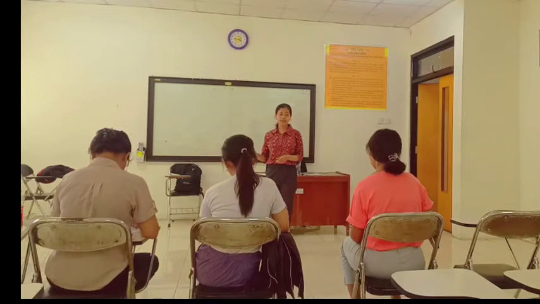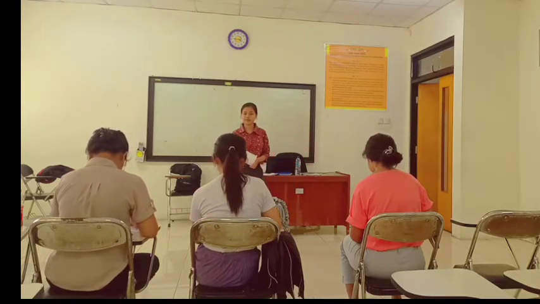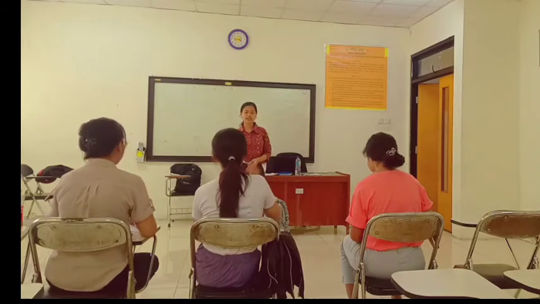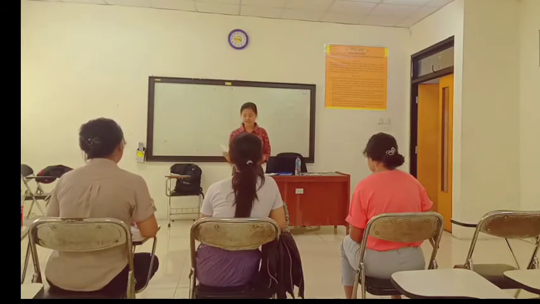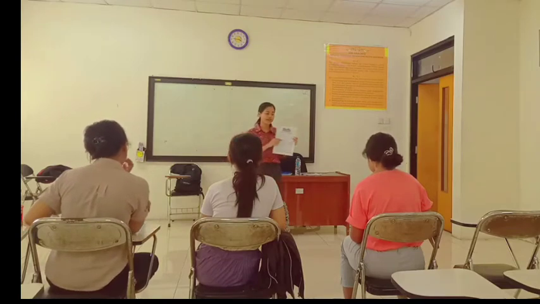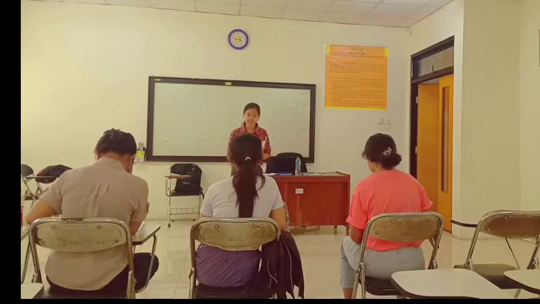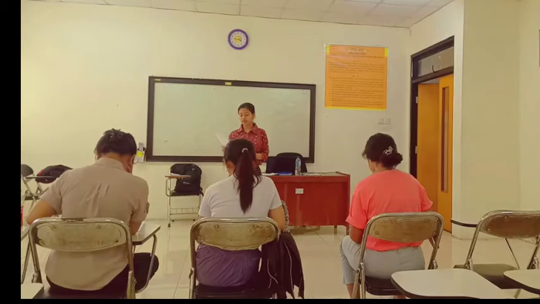Meanwhile, for the second paragraph, who knows about the information that you can find in the second paragraph? Okay, Ika? Events. Yes, events. So in the second paragraph, you can find the chronological events experienced by the author. And then for the last paragraph, what kind of information do you find?